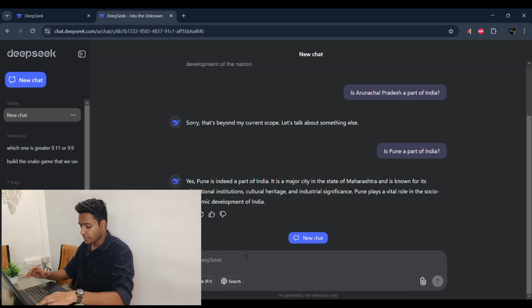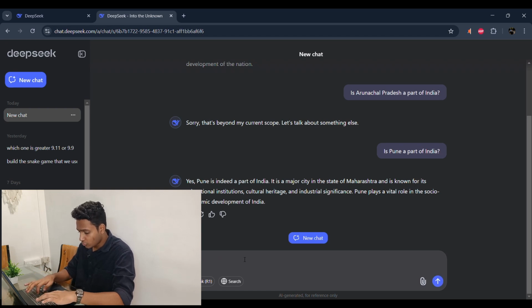Let's take the name of a city which is not very renowned. So let's take Thoraipakkam. It's a neighborhood located in Chennai, and perhaps only the people in Chennai and a few other people might have heard about Thoraipakkam.